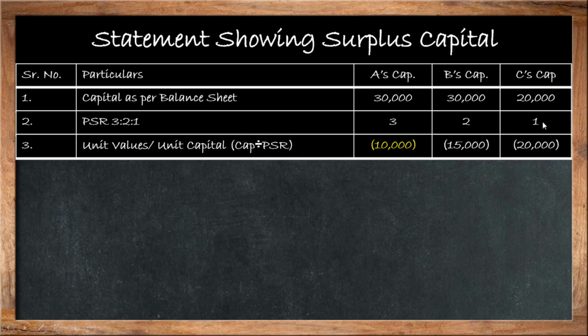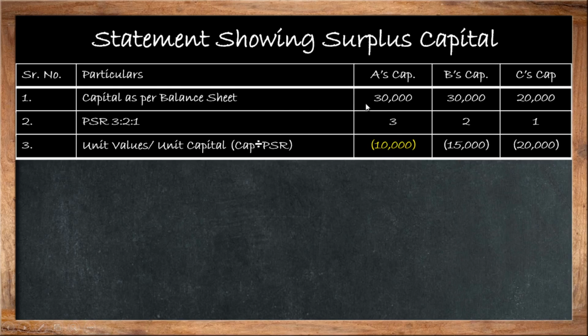That means simply that for 1 share Mr. C gives 20,000 as capital. For 2 shares Mr. B has given 30,000 capital, and for 3 shares A has given 30,000. That means for a single share Mr. A gives rupees 10,000. How do you calculate it? It is very simple.